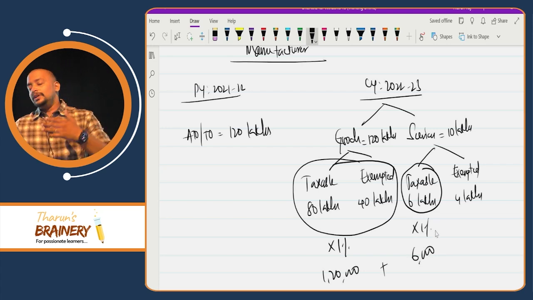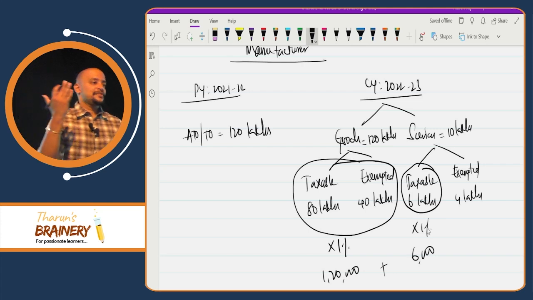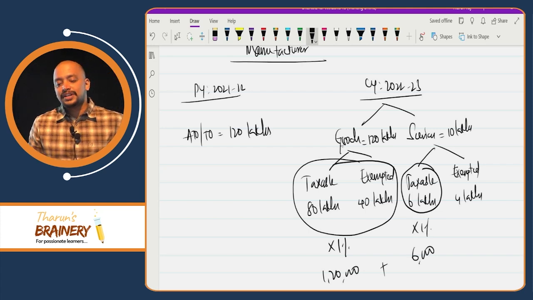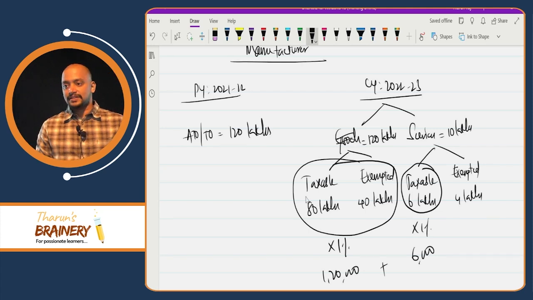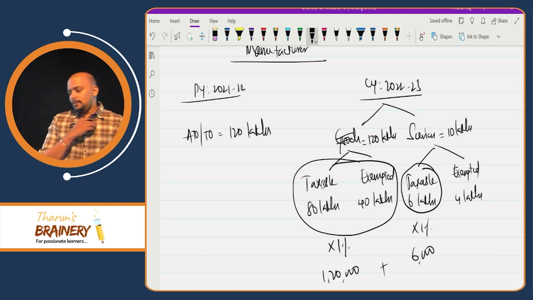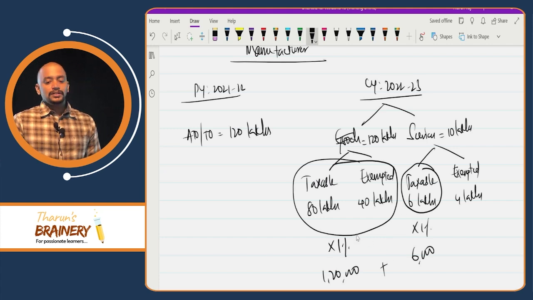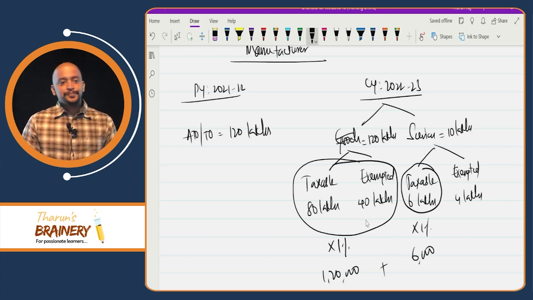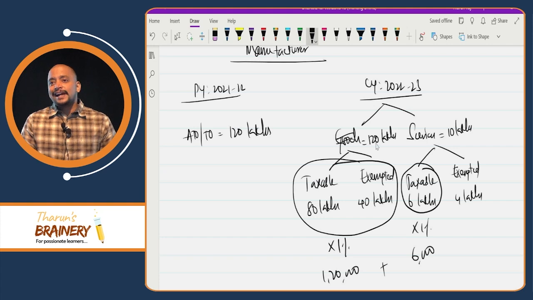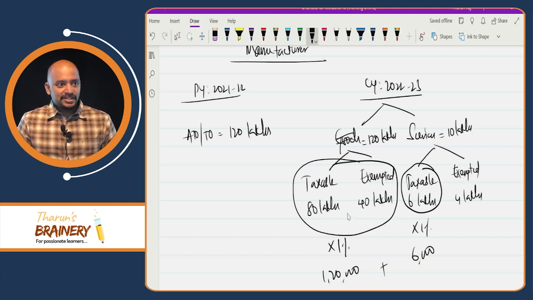Okay. What if they are restaurant service provider and this is restaurant services, this is other services? Calculate and tell me. No, 5% rate. So 120 lakhs into 5%. On 120 lakhs it will be 5%.